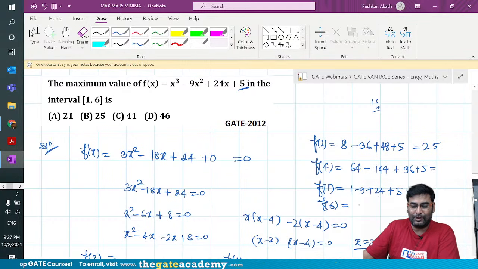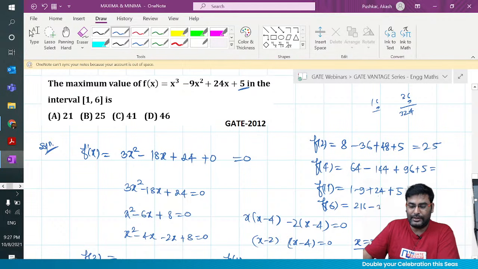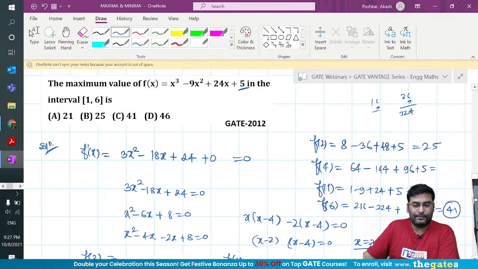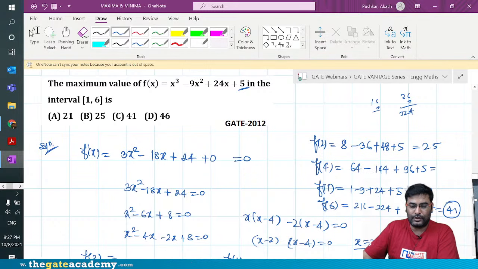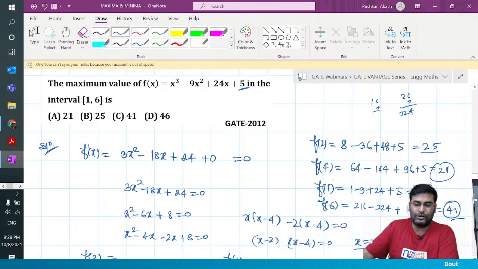And what is the value at 6? So 216 minus 36 is 9. I'm doing the hard work. 96 is 54, 324. Please correct me if I'm making any silly mistakes. And 144 plus 5, I think here you will get 41, right? And here, 400 gone, so 64 minus 43, so 21. So I get 21, 21, 24, 41, which one is the maximum. So I guess 41 is the right answer.